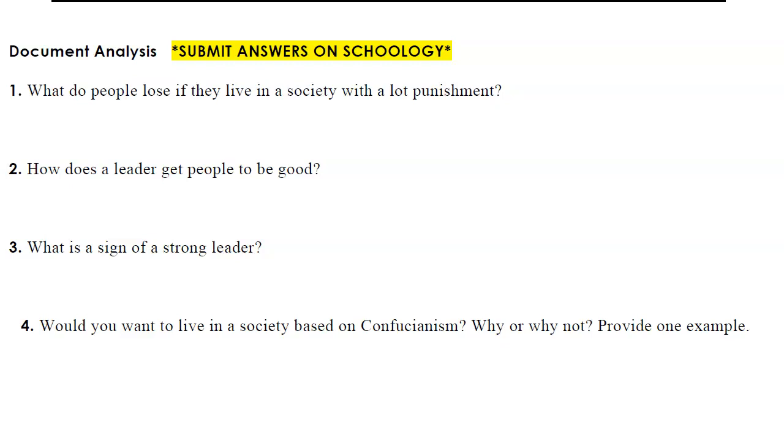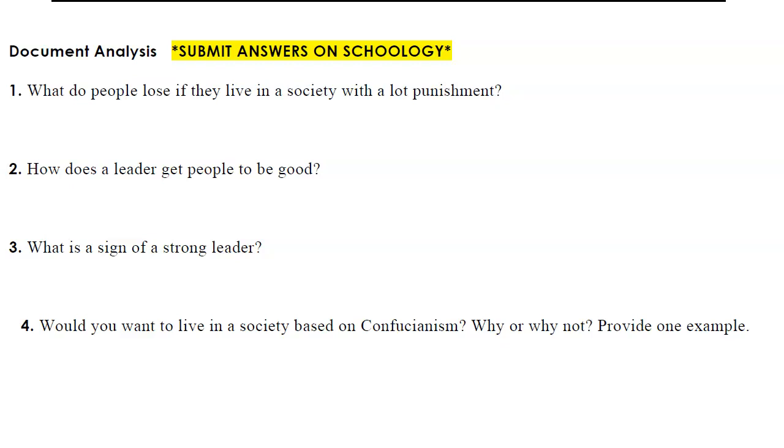How does a leader get people to be good? The answer to that is also definitely in the first paragraph, but a little bit throughout. What is a sign of a strong leader? You can find that in the third paragraph.